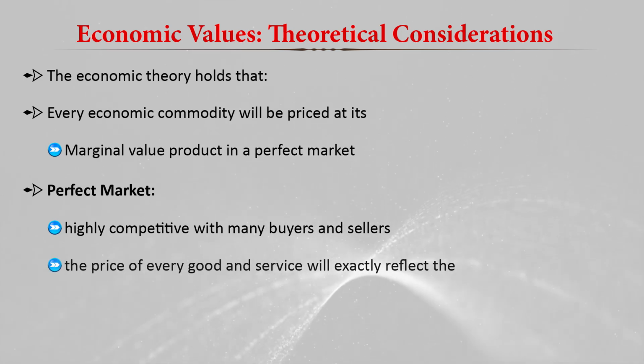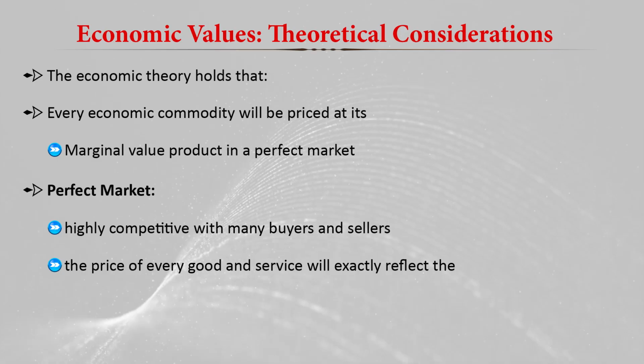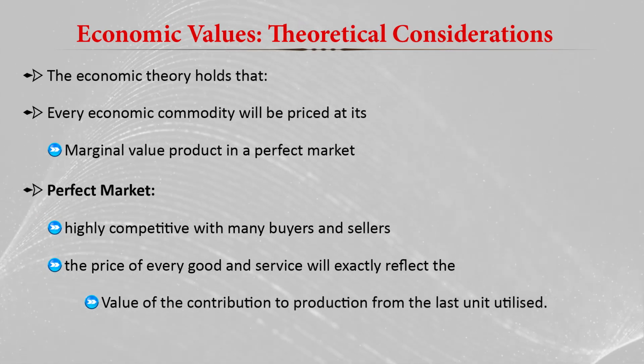And the price of every good and service exactly reflects the value of the contribution to production from the last unit utilized. So actually the price is decided on the marginal value of the product from the last unit consumed, or the last unit used in production.